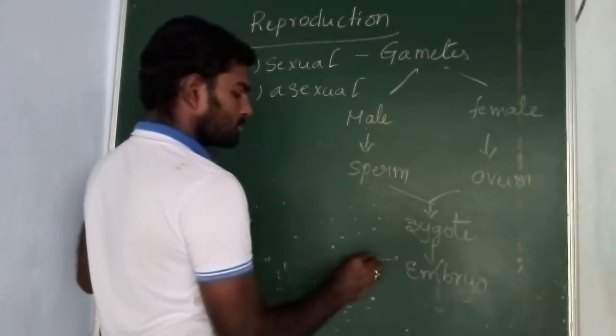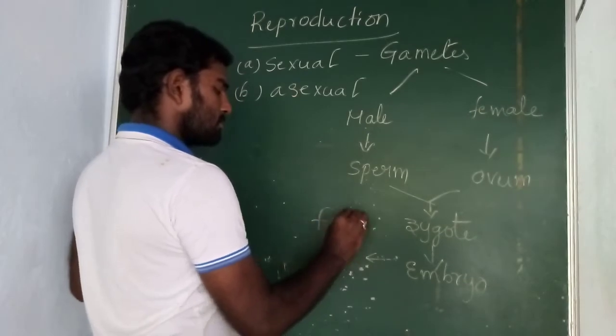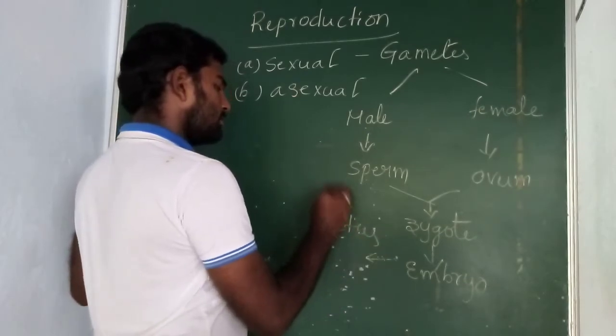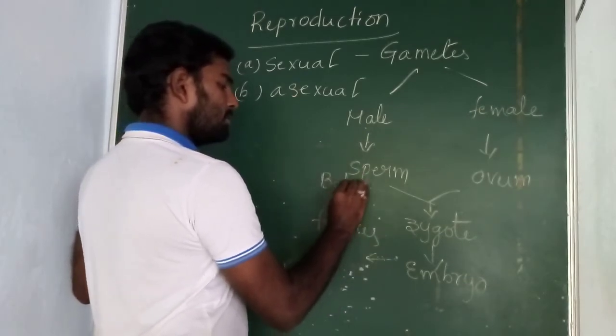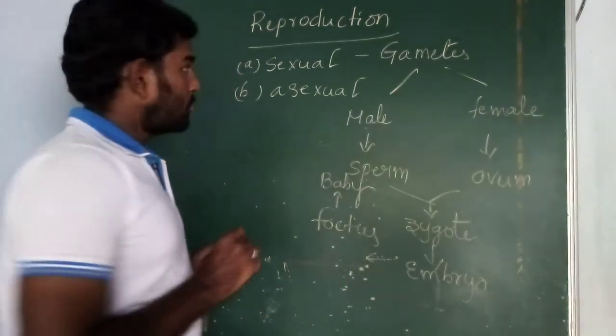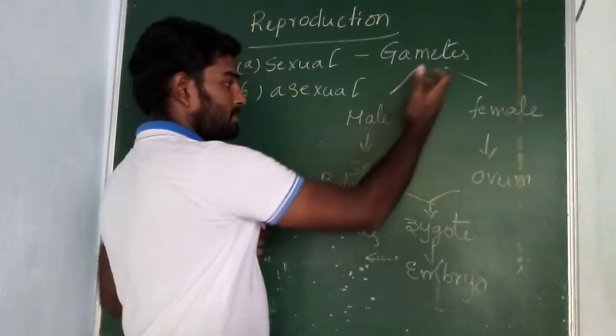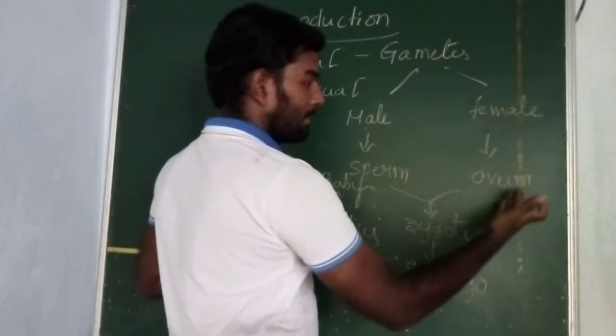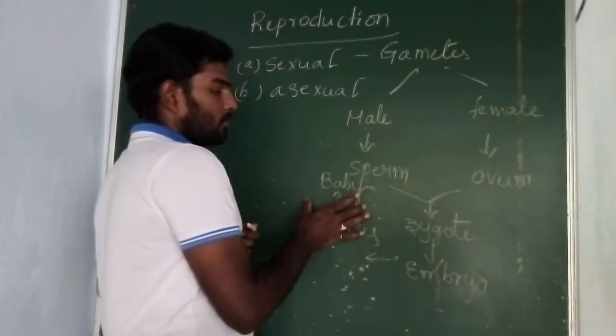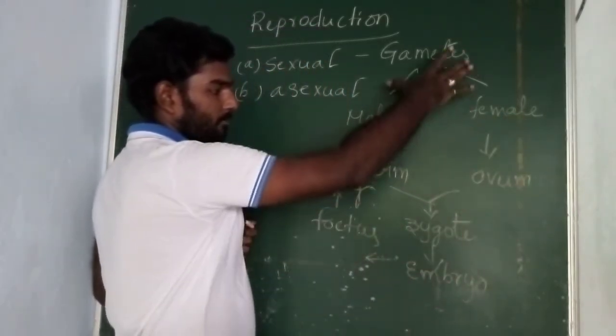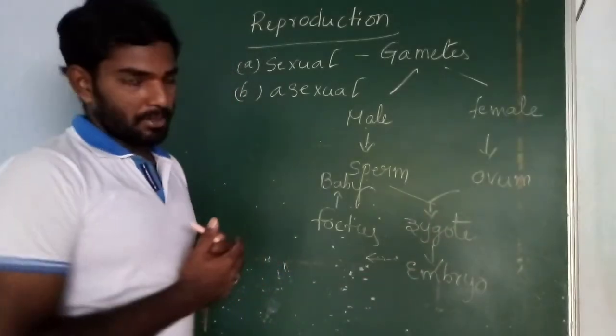The embryo results in the formation of a fetus, and the formation of a baby takes place. So in sexual reproduction we need gametes. The male gamete is a sperm and the female gamete is an ovum, and this results in the formation of a baby. This is a flow chart of sexual reproduction.